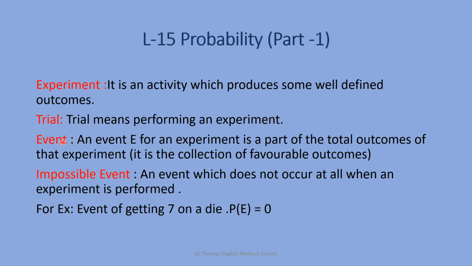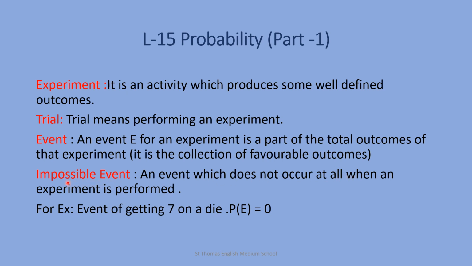Then the next term is event. An event E for an experiment is a part of the total outcomes of that experiment, or you can say it is the collection of favorable outcomes. For example, on tossing a die, for the event of getting an odd number on the die, the collection of outcomes are 1, 3 and 5.